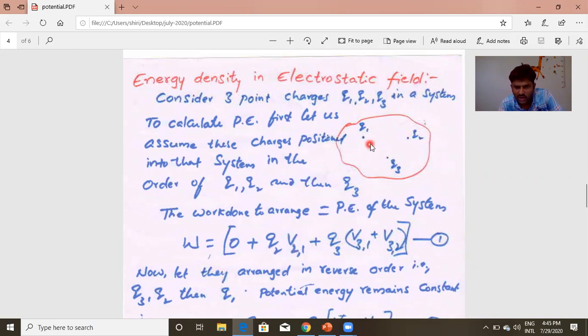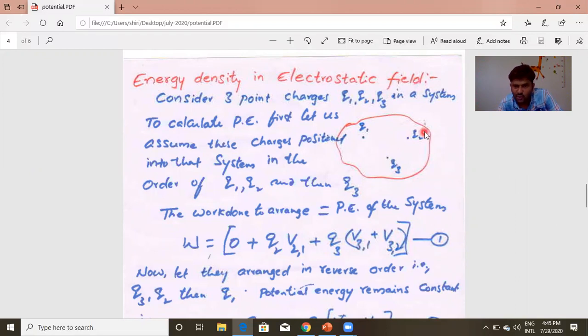Okay. Now Q1 is present and Q2 is present. Into this field, I need to bring the third charge, that is Q3. That means I need to do work against the field established by Q1 as well as the field established by Q2. Here at point 3, potential is both due to Q1 as well as Q2. Potential at 3 due to 1 is V31.